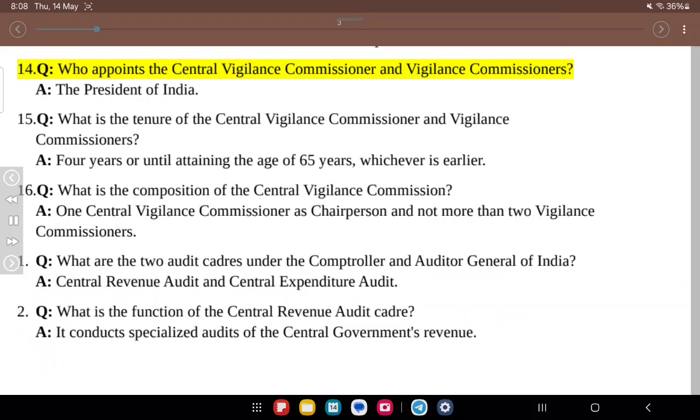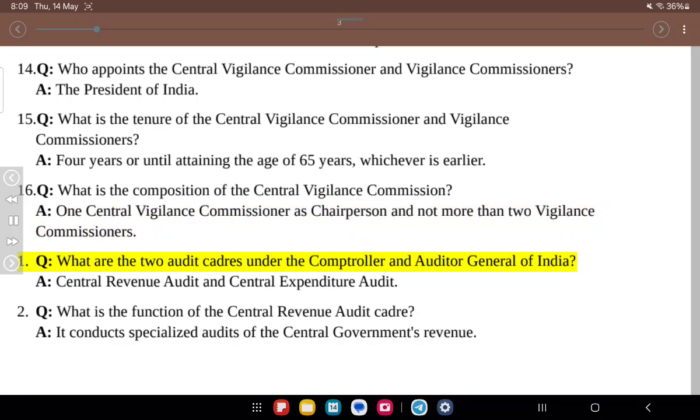14. Q. Who appoints the Central Vigilance Commissioner and Vigilance Commissioners? A. The President of India. 15. Q. What is the tenure of the Central Vigilance Commissioner and Vigilance Commissioners? A. 4 years or until attaining the age of 65 years, whichever is earlier. 16. Q. What is the composition of the Central Vigilance Commission? A. One Central Vigilance Commissioner as chairperson and not more than 2 Vigilance Commissioners.